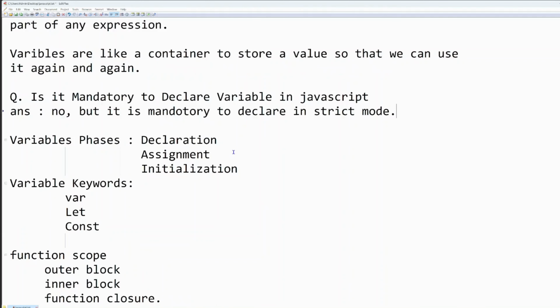So how can you declare a variable? We have three keywords that we can use, which are var, let and const. But before we understand these three keywords and the differences between them, we need to understand the phases of a variable, which are declaration, assignment and initialization. So let's learn this in our program.